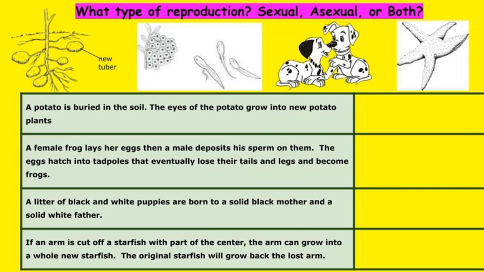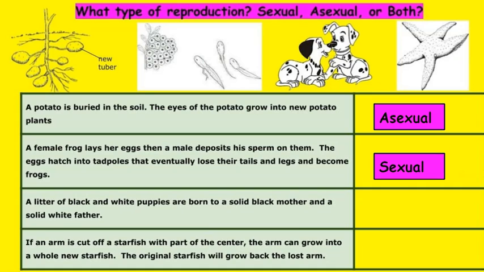All right. Then we had what type of reproduction: asexual, sexual, or both? A potato is buried in the soil. The eyes of the potato grow into a new potato plant. I had given you that one. That's asexual reproduction. Those are tubers. A female frog lays her eggs, then a male deposits his sperm on them. The eggs hatch into tadpoles that eventually lose their tails, grow legs, and become frogs. The male depositing the sperm on the eggs, that's fertilization. So yes, sexual reproduction. A litter of black and white puppies are born to a solid black mother and a solid white father. You have two parents there.